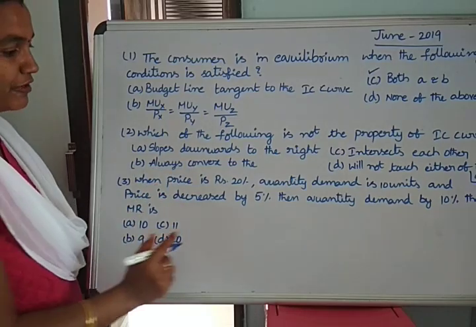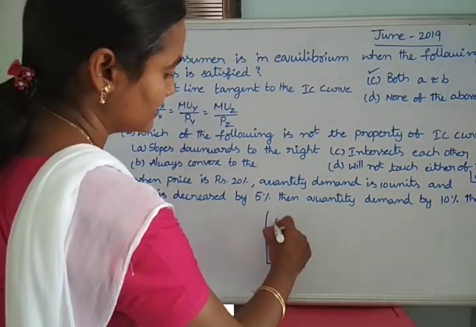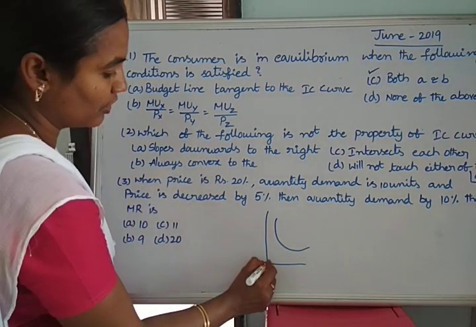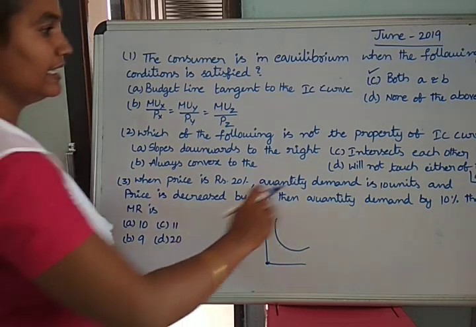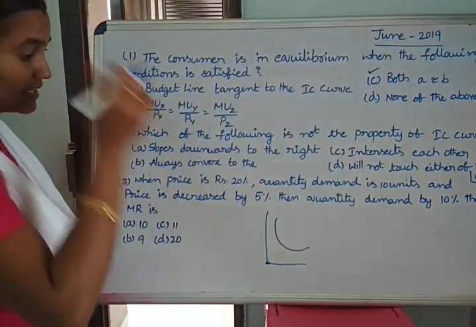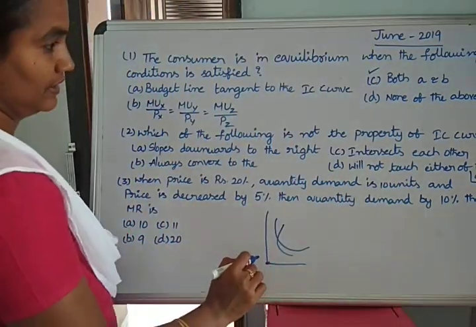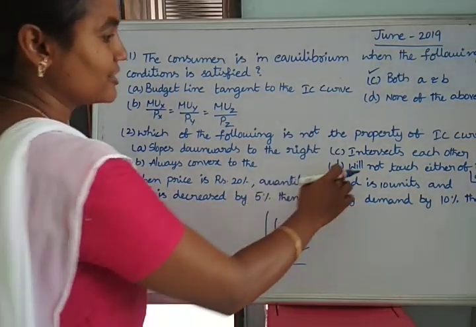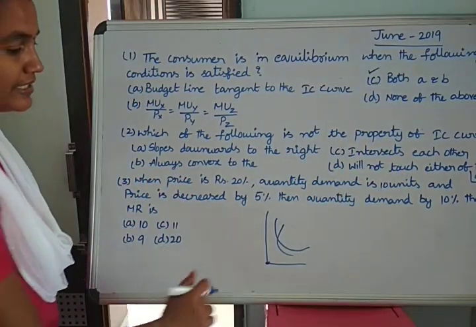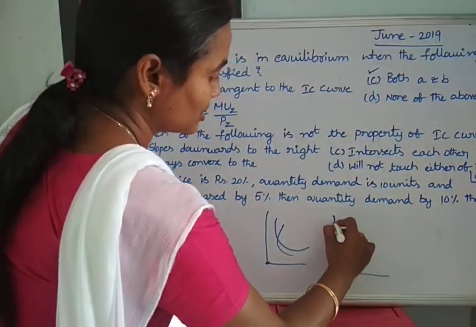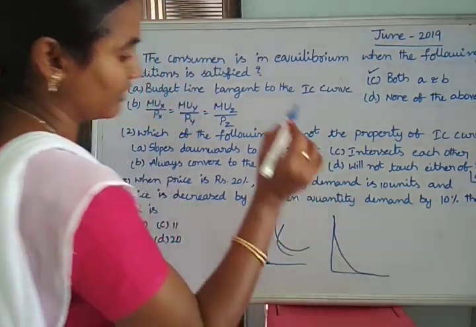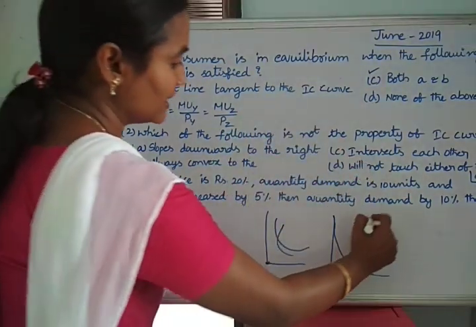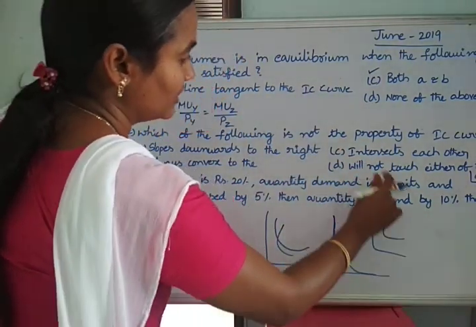Slope downwards from left to right is correct, negative slope only. Second, always convex to the horizon, is also correct. Intersect each other: two indifference curves never intersect. If they touch, then it is wrong. Next, option D, will not touch either axis. The indifference curve does not touch either axis, X or Y. That is also correct.